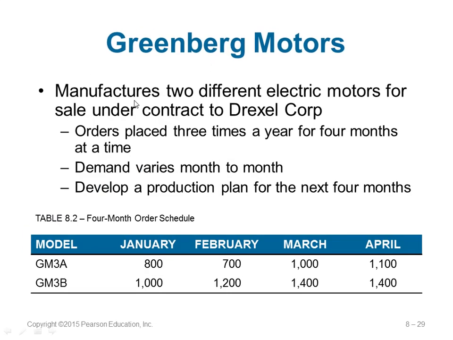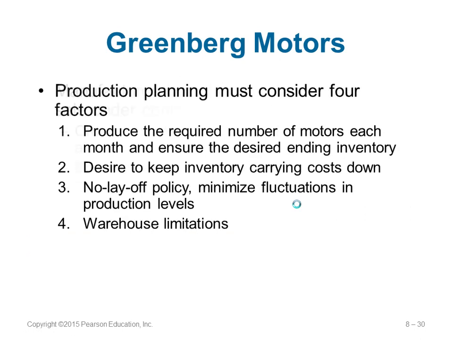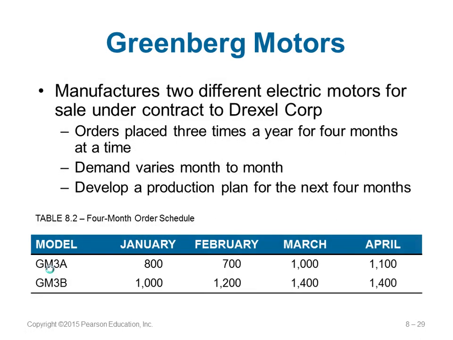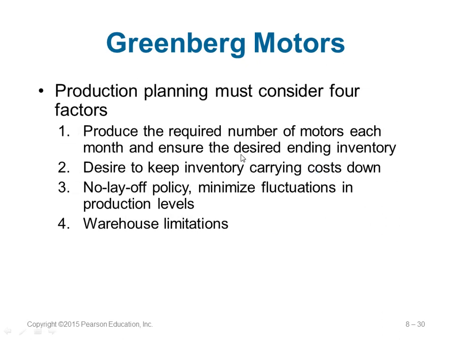Here's an example. This is Greenberg's Motors. It produces 2 models, GM3A and GM3B. And this is the demand of orders for every month, 4 months are given. Demand varies from month to month, and orders are placed 3 times a year for 4 months at a time. So the first 4 months are given to you. And you can see each product might be made up of some ingredients, which you will see through also.